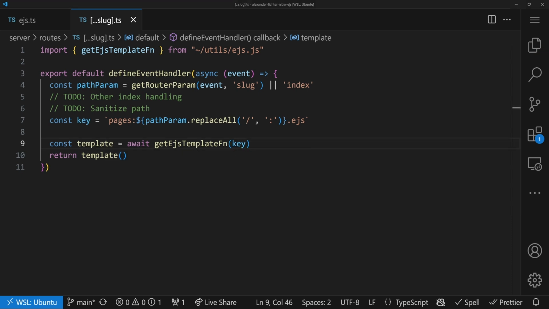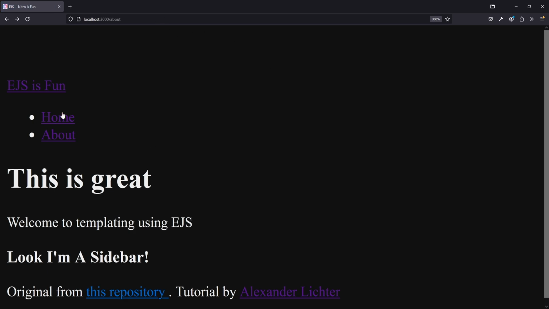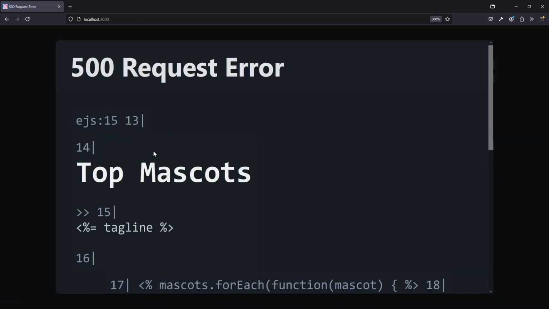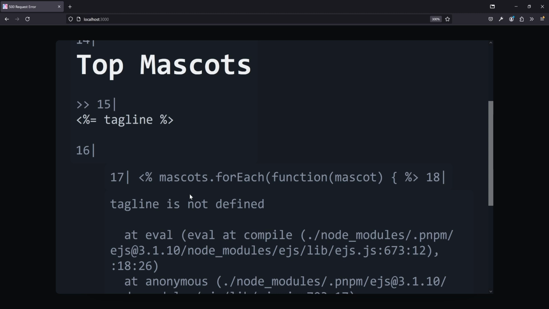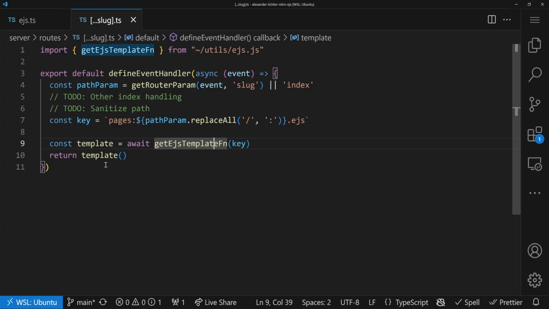And now we can say, okay, let's check out what, for example, /about and the normal slashes in the browser. And we see on /about, that works fine. If we now navigate to home, we get another error. Why is that? Oh, tagline is not defined. Mascots. We need some data. So let's fill in the data that's needed. And of course, that's the other thing that comes in here.